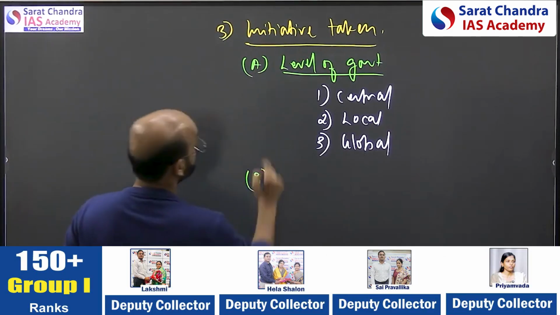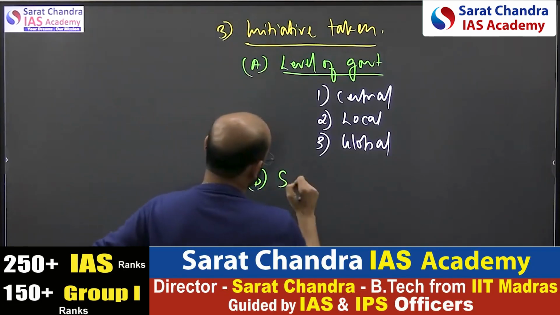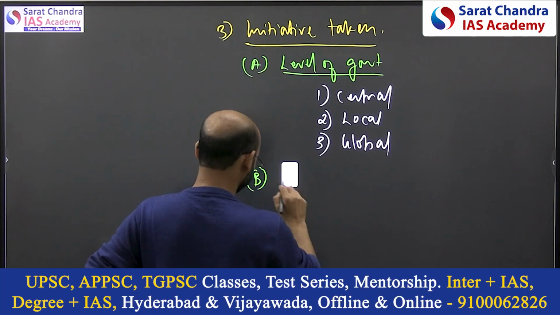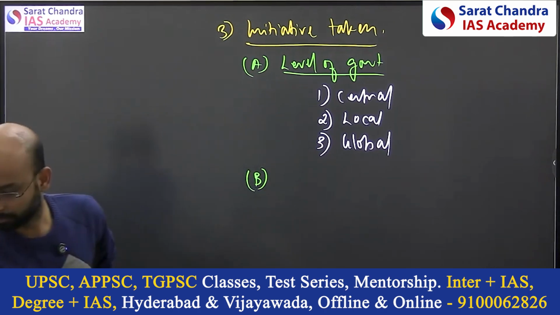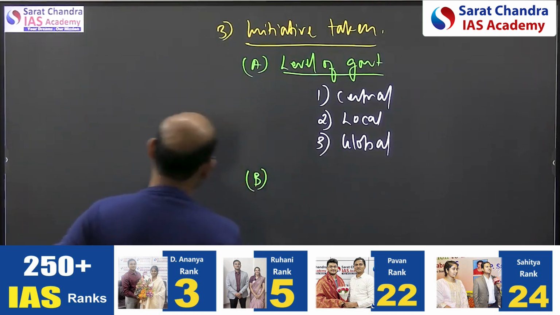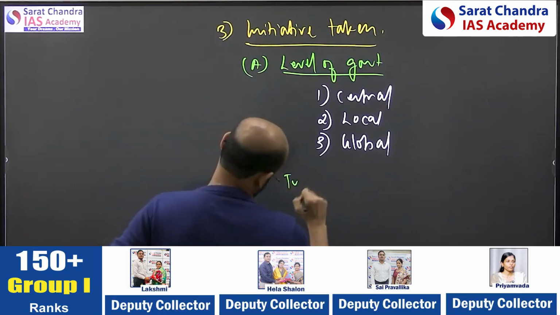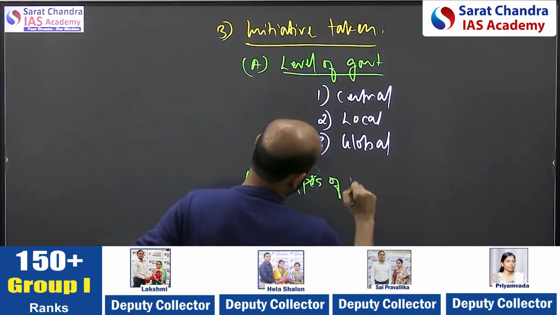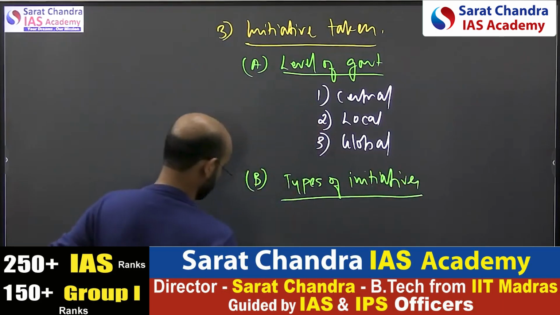Initiative level. Okay, now there can also be different types of initiatives, or the components of initiative.